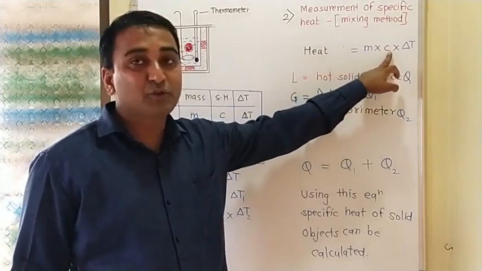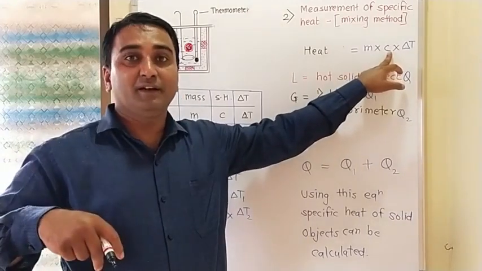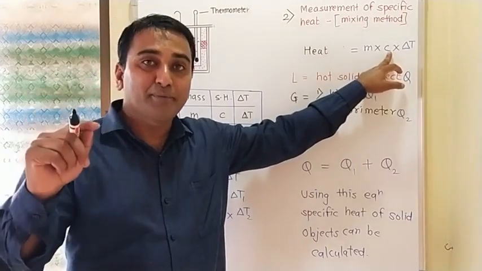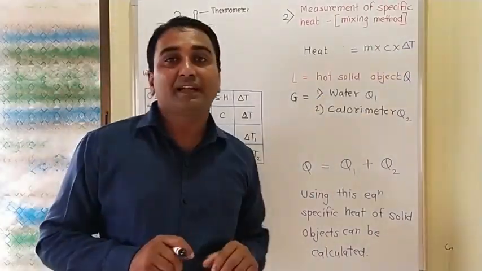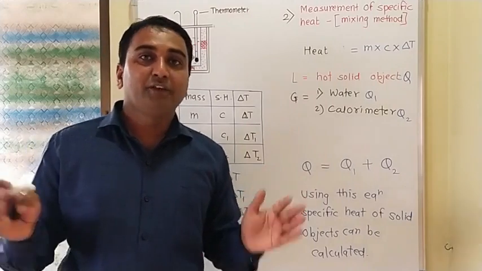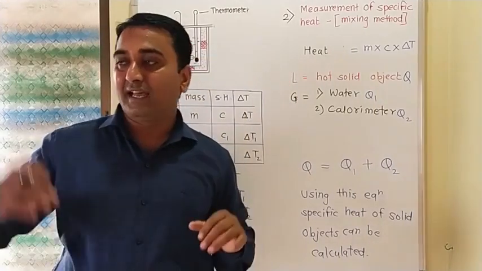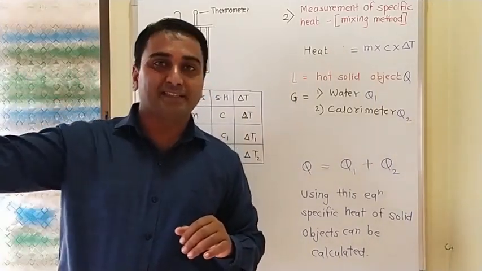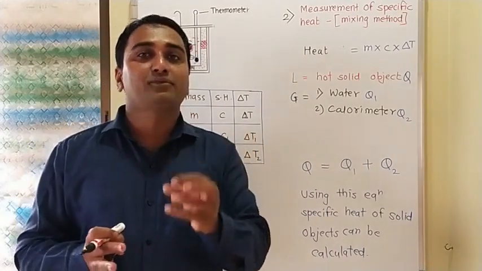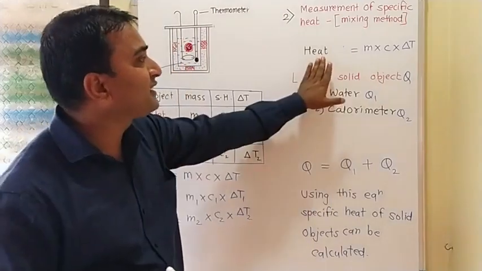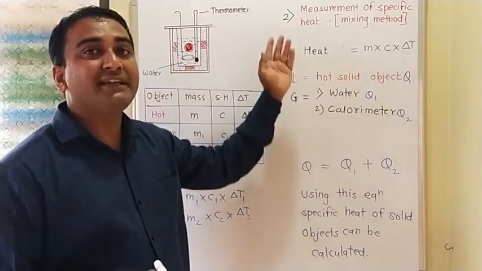Then it is directly proportional to C, meaning specific heat. If specific heat is more, it has more capacity to absorb heat. That means to increase the temperature of that object by 1 degree Celsius, it will consume more heat. And delta T means change in temperature. If you want to heat water from 10 degrees Celsius to 20 degrees Celsius, and second, from 10 degrees Celsius to 50 degrees Celsius, where is the difference more? In the second activity, so heat absorption will be more. So this equation is equally used for heat absorbed or heat lost.